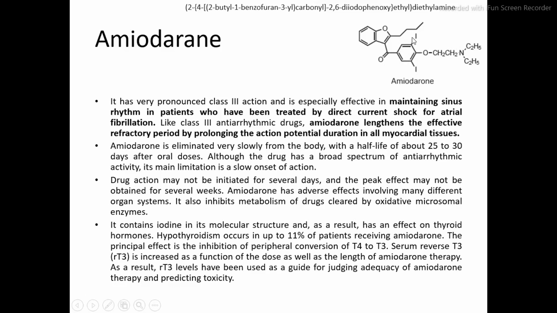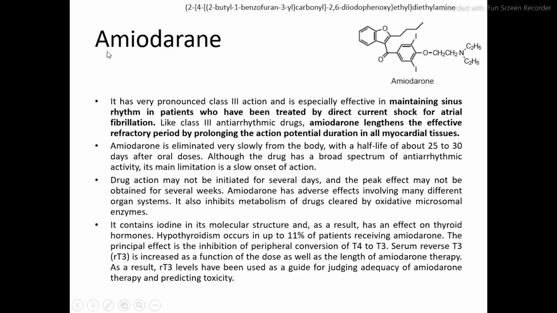So it is 2,6-diiodo phenoxy ethyl diethyl amine. This is the IUPAC nomenclature of amiodarone.